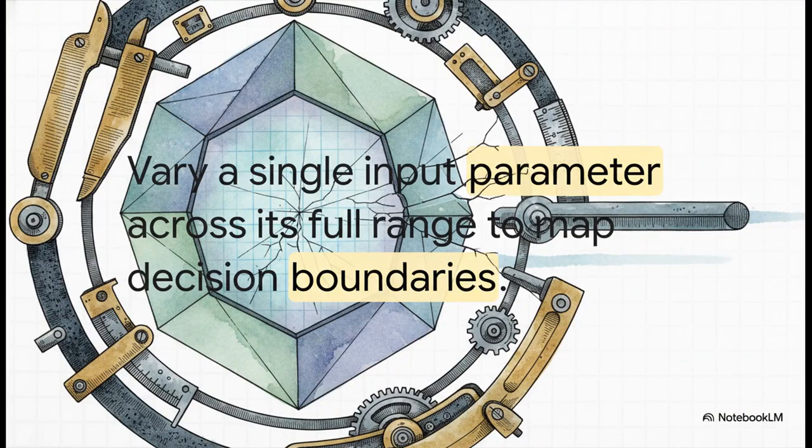The exact technical mechanism for that high-severity attack is mapped out right here. To get those 10,000 useful, highly targeted prompts, the tactic is to test the target model's decision boundaries. You do this by taking a single input parameter and varying it across its absolute full range while holding all your other parameters totally constant. By mapping out exactly where the model changes its mind or alters its behavior, the attacker can mathematically reconstruct the logic needed to replicate the proprietary model. It's like solving a giant puzzle from the outside in.